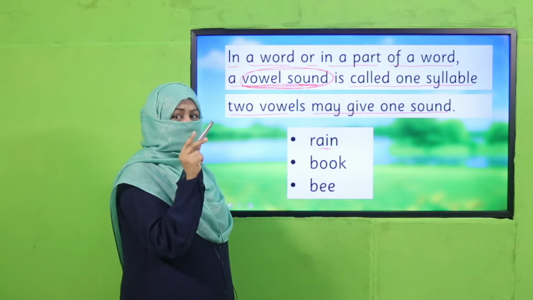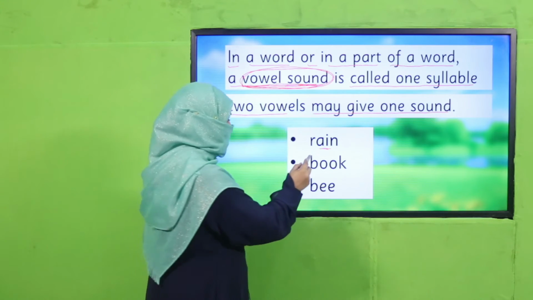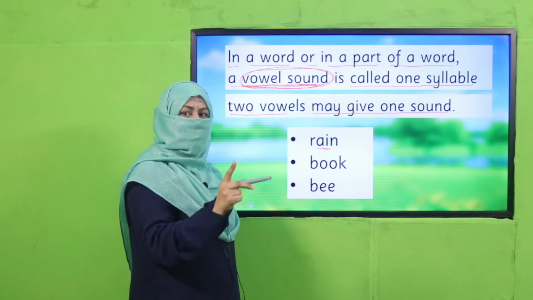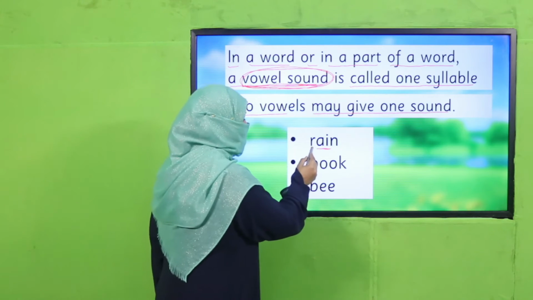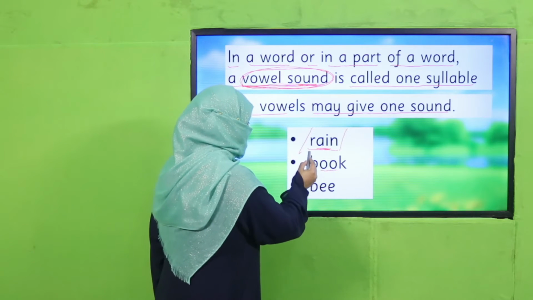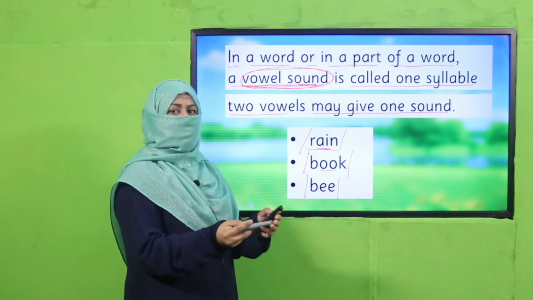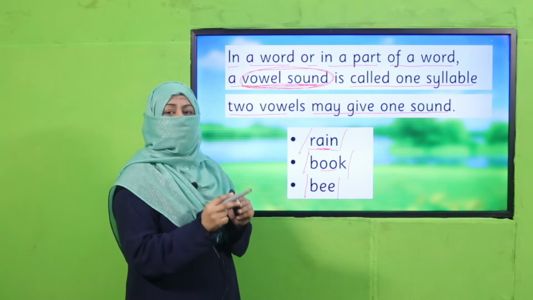Remember that when two vowels are walking, the first does the talking and says its name. So there are two vowels, but their sound is one, and that is rain. So it's one syllable. Two vowels, but its sound is one, so it's book. This is how we make syllables of words.